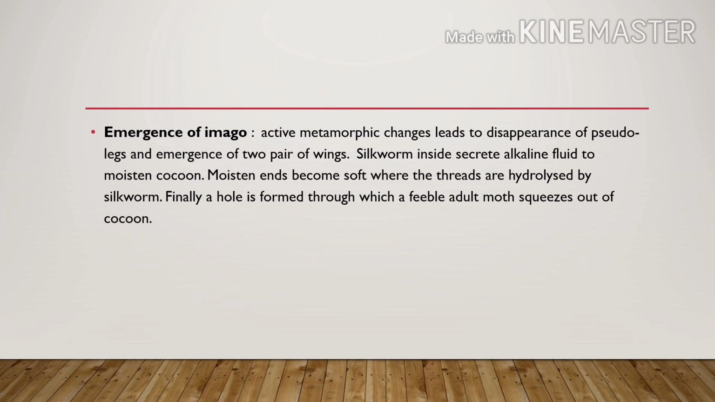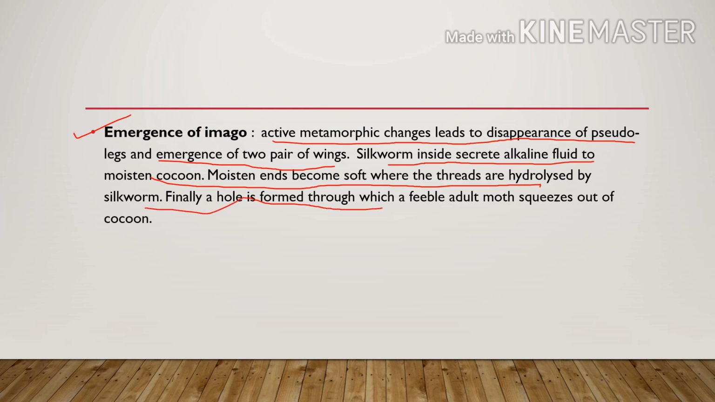So next is emergence of imago. Active metamorphic changes lead to disappearance of pseudolegs and emergence of two pairs of wings. The silkworm inside secretes alkaline fluid to moisten the cocoon, right? It moistens and becomes soft where threads are hydrolyzed by the silkworm. Finally, a hole is formed through which the feeble adult moth emerges out of the cocoon.